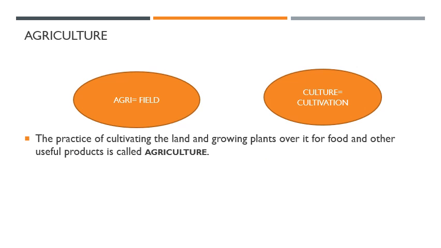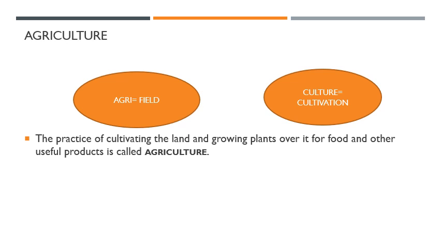As we know that all living organisms need food for their survival. Food provides them the energy required for carrying out various life processes. The early humans were hunters and gatherers. Gradually, they learned to cultivate lands in order to grow crops. It helped them feed the growing population throughout the year. So, the practice of cultivating the land and growing plants over it is called agriculture. Agri means field,